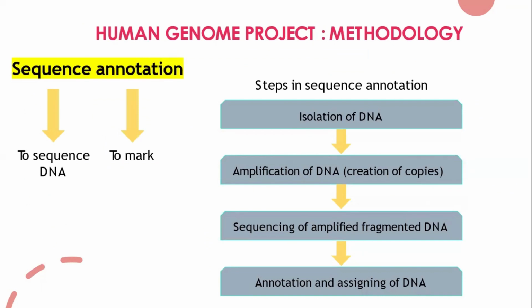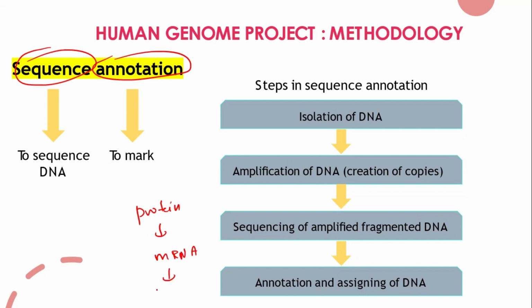Next one, we have the sequence annotation method. In the previous method, first we identified the protein, and this protein is made up of a particular mRNA, and this mRNA has a particular nucleotide sequence. That's how we discovered. So this mRNA will have a particular sequence of DNA. We did that for each and every protein. So that's the previous method.